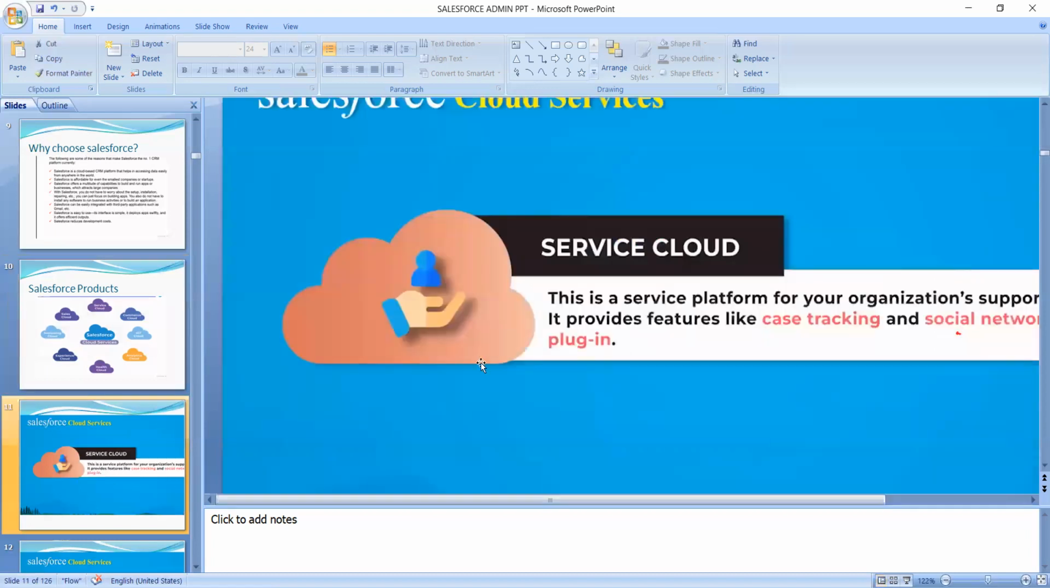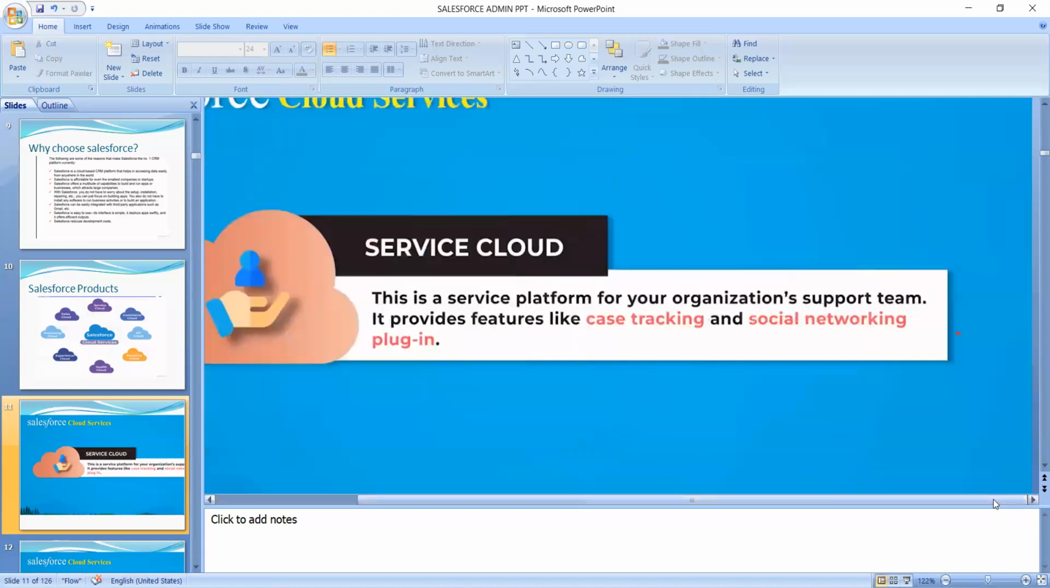And what is Service Cloud? This is a service platform for your organization. It provides features like case tracking and social networking plugins. Here you can do case tracking, which tracks the features provided for Service Cloud, and there is a social networking plugin also here.